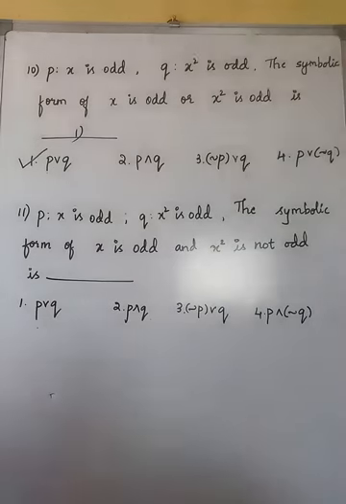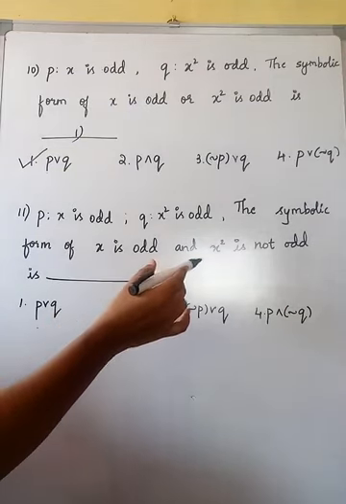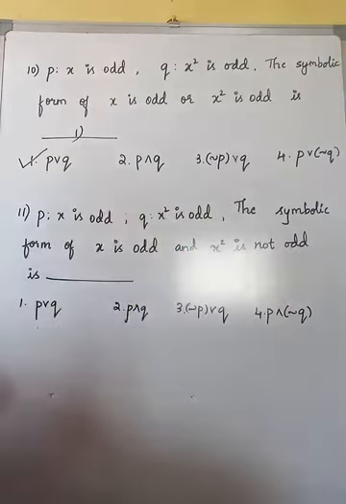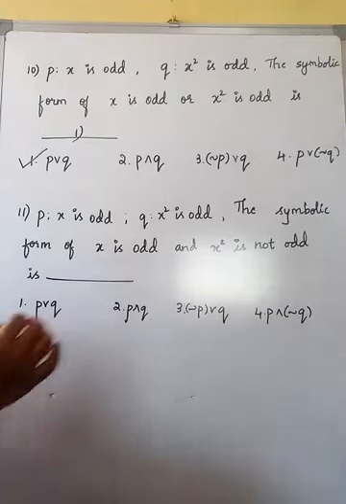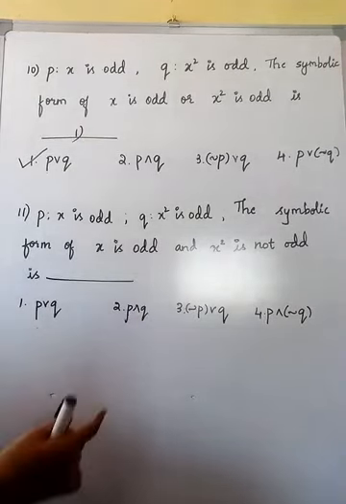Same as before, only the statement is a little changed here. The symbolic form of "x is odd and x square is not odd". Okay, so x is odd, first one is P, will remain as it is. And means we need to check with the symbol written here, that is the reverse V. Next, the Q component: x square is not odd. Not means it is nothing but negation. So these two will not be applicable to us.